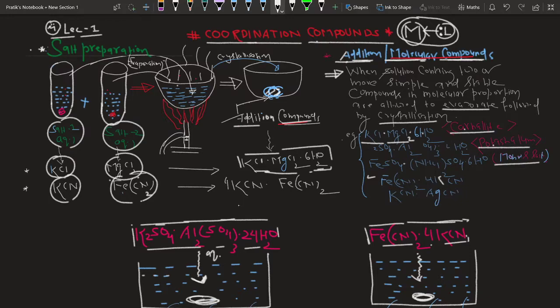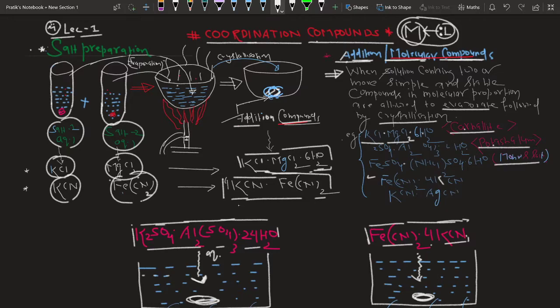After mixing, let us evaporate it, and the crystal that you obtain is again a combination of two simple salts. If you check, the method of preparation of the first salt and the method of preparation of the second salt is the same. So these two are examples of addition or molecular compounds.